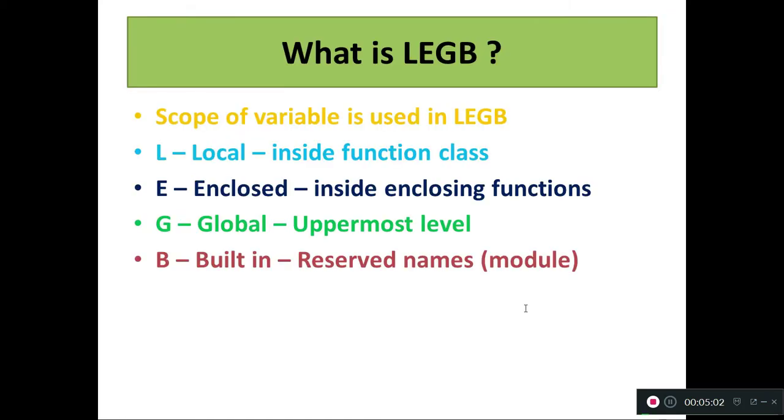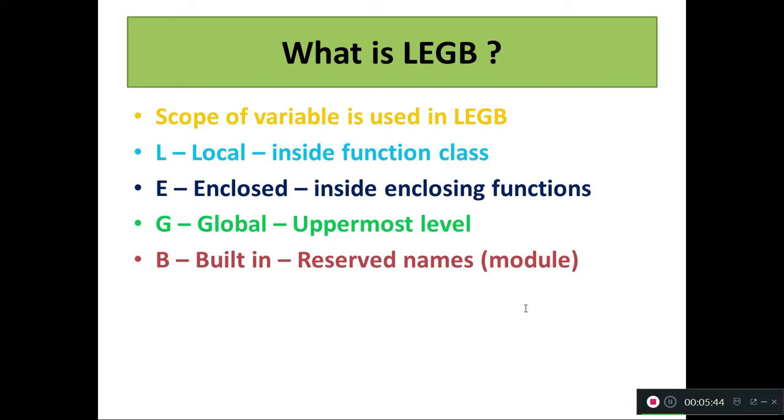Okay. Then what is LEGB? This is very important to you in this lesson, scope of variable. Before you see the scope of variable, we learned constructor rules in first year. Based upon the constructor rules, the LEGB rule is given. What is L? L stands for local. It should be used inside the function or class. You see it briefly in your book. L means local, inside the function or class. The class members can be within the class. And then what is E? E means enclosed, in an enclosed function.